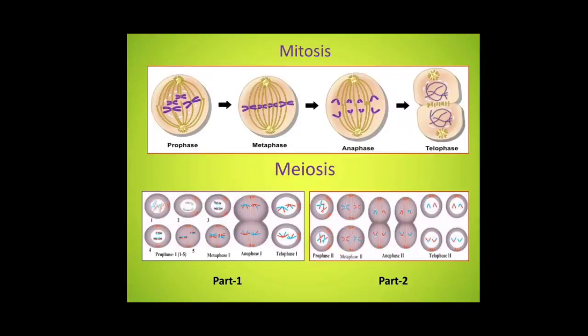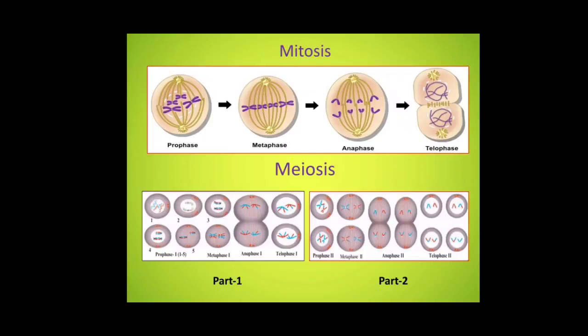Meiosis 2. Division of these 2 haploids formed as a result of meiosis 1 takes place in meiosis 2. Meiosis 2 is similar to mitosis. Meiosis 2 contains 4 steps: prophase 2, metaphase 2, anaphase 2 and telophase 2. In prophase 2, chromosomes condense and the nuclear membrane and nucleolus disappear. Spindle fibers are formed between them.